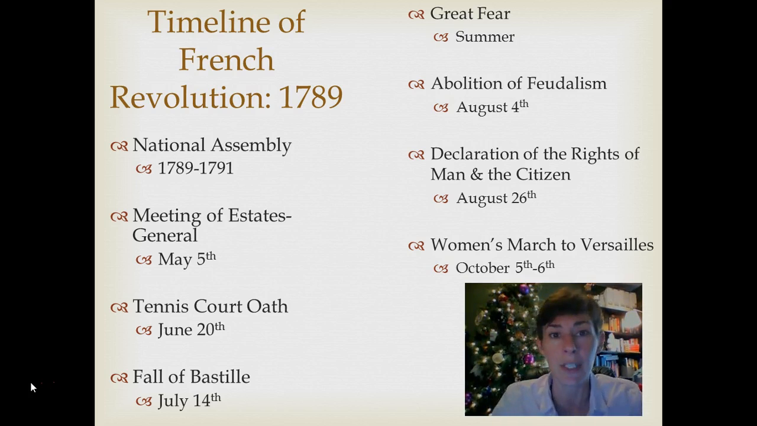So the National Assembly takes place between 1789 and 1791. You then have a meeting of the Estates General on May 5th. The Tennis Court Oath is taken on June 20th. You have the fall of the Bastille on July 14th. All right, so things are happening very, very quickly. The Great Fear takes place during that summer. You have the abolition of feudalism by August 4th, the Declaration of the Rights of Man and the Citizen on August 26th, and then the Women's March to Versailles happens between October 5th and 6th.